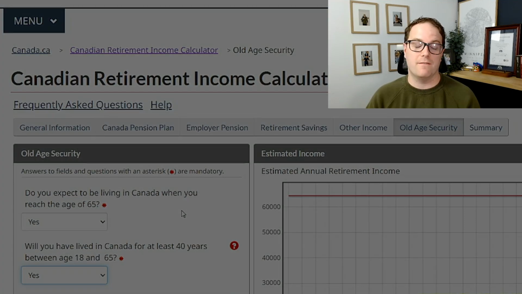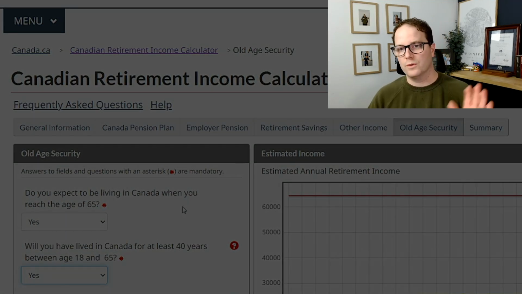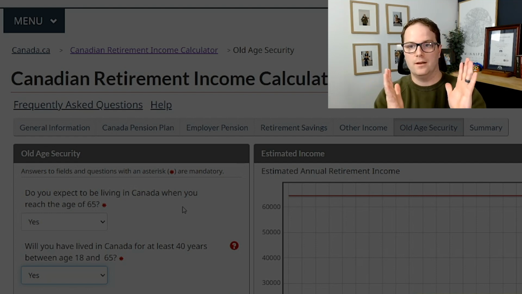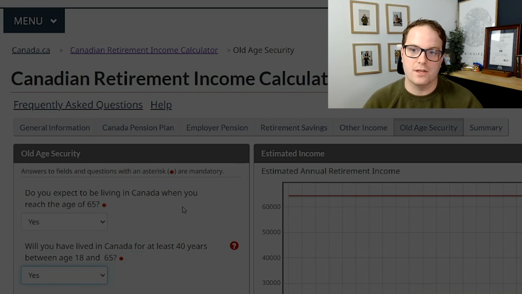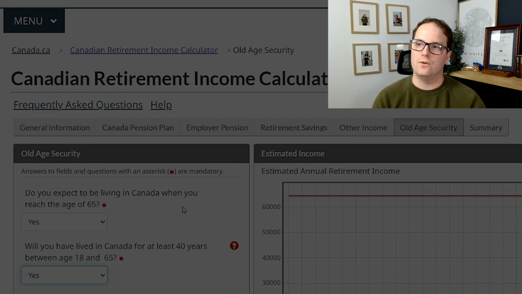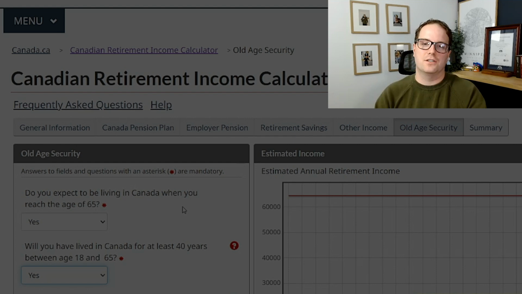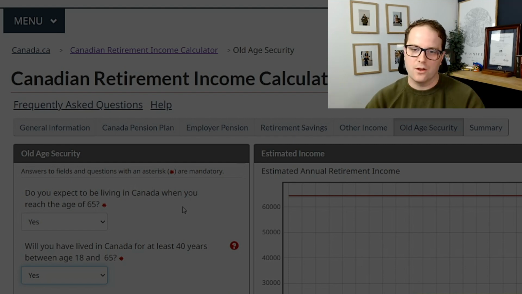Either way, I found this to be an absolutely fantastic tool, really hones in on what you'd be looking for. You can put your date of birth in here and your retirement savings. You can get a lot of information here. Like I said, it's going to be linked down below. I hope you found this useful. I love tools like this that open up kind of the Pandora's box or the hidden calculations behind these things and make it a lot more accessible to you. So please go experiment with this for your situation and let me know how it goes.